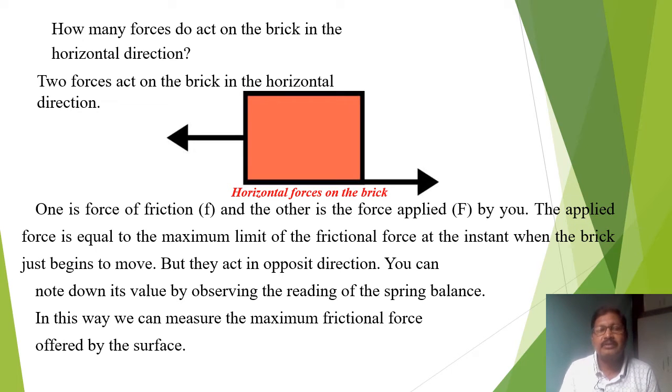The applied force is equal to the maximum limit of the frictional force at the instant when the brick just begins to move, but they act in opposite directions. You can note down its value by observing the reading of the spring balance. In this way, we can measure the maximum frictional force offered by the surface.